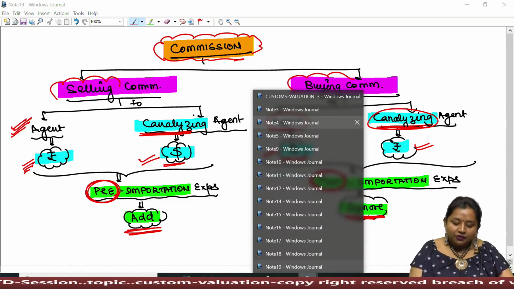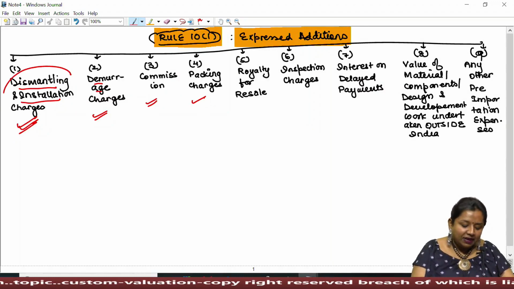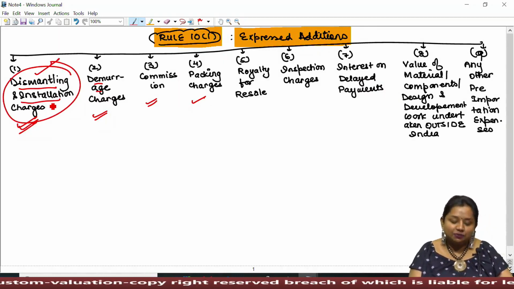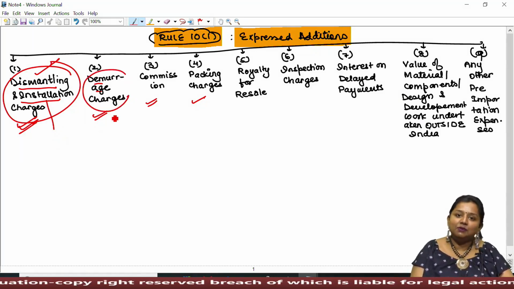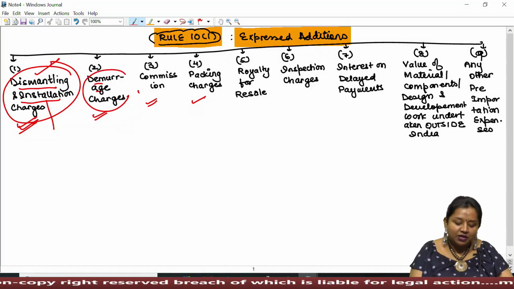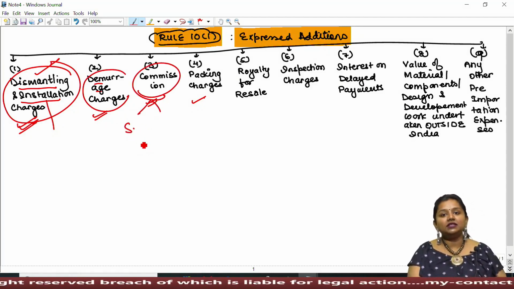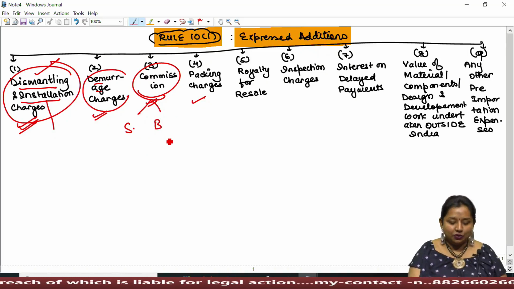Okay. So, if we conclude till here, then we can say that dismantling and installation have to be added, wherein dismantling has to be added as pre and installation has to be ignored as post. Demurrage charges, being post-importation, shall always be ignored. Commission, if it is a selling commission made in Indian currency or to a canalizing agent in foreign currency, has to be added, but if the commission is buying commission, then it shall always be ignored.